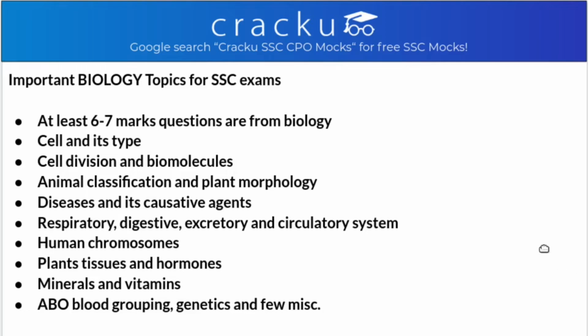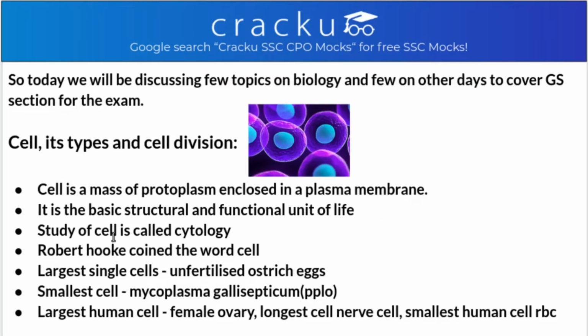So, the topics are cell and its type, cell division and biomolecule, animal classification and plant morphology, disease and its causative agent, respiratory, digestive, excretory and circulatory system, human chromosome, plant tissue and hormones, minerals and vitamins, ABO blood grouping, genetics and a few miscellaneous topics. Today we will be discussing a few topics on biology and the remaining topics will be discussed in another video to cover the GS section for the exam. The topic we will be discussing today is cell, its type and cell division.